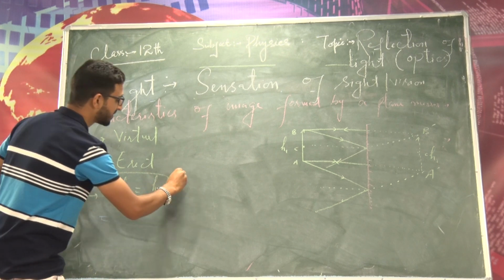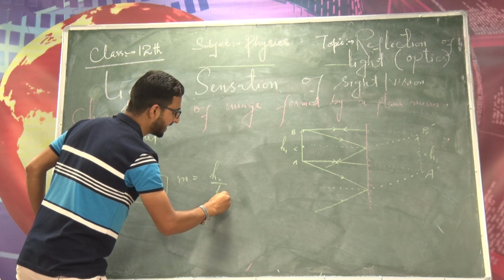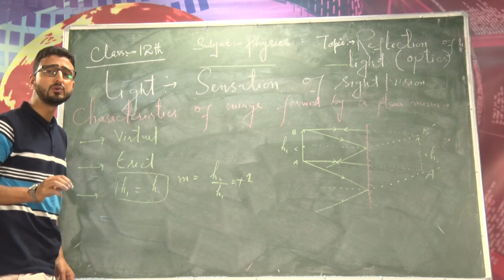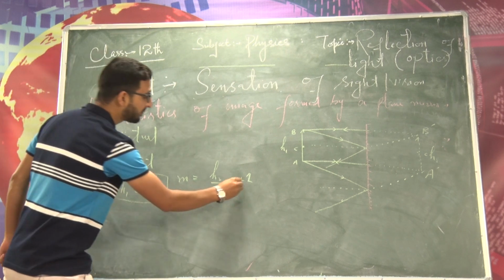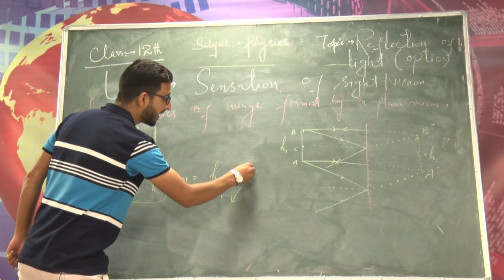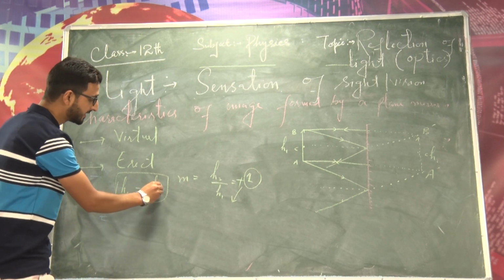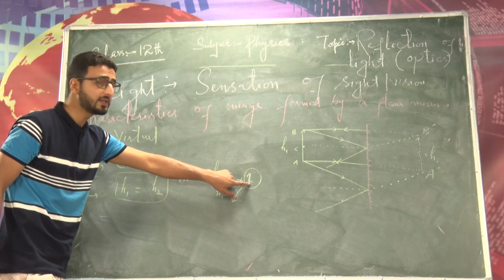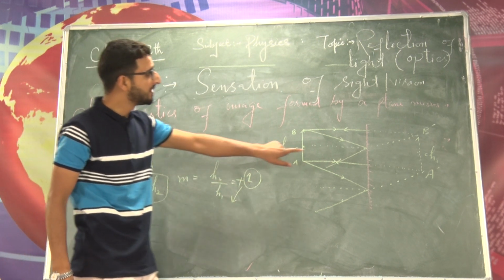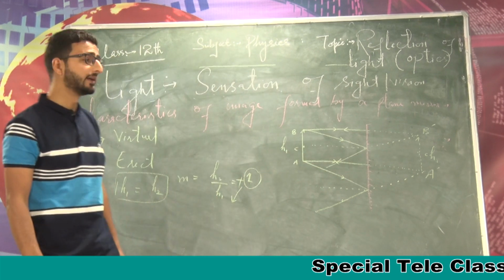So in case of a plane mirror, linear magnification, which we define by h2 by h1, is equal to 1, rather I will say plus 1 if I use the new Cartesian sign conventions. Why plus? Because the image formed is virtual and erect, and why 1? Because the size of the image is equal to the size of the object, as h1 is equal to h2. So 1 means the size of the image is equal to the size of the object, and the plus sign indicates that the image is formed above the principal axis, right? So it is virtual and erect here.